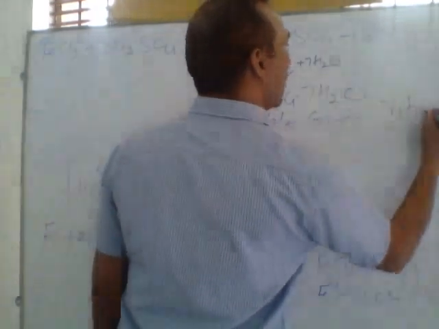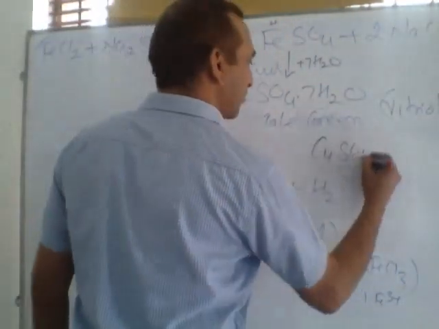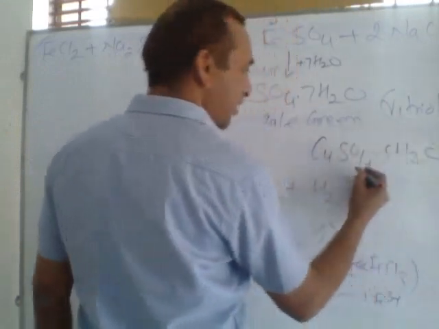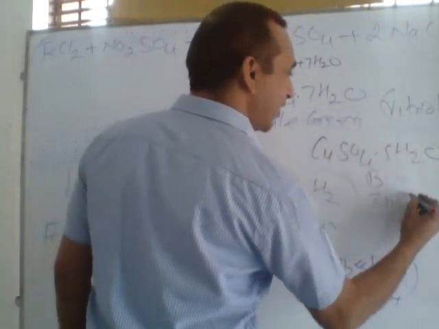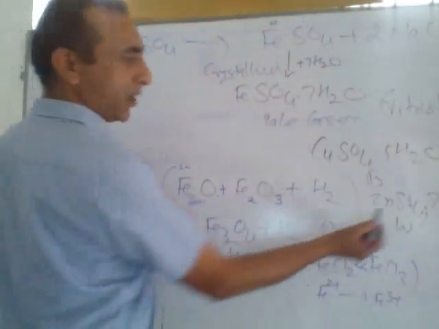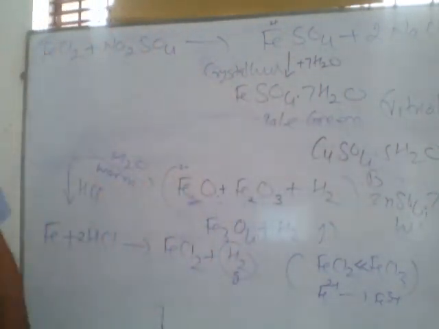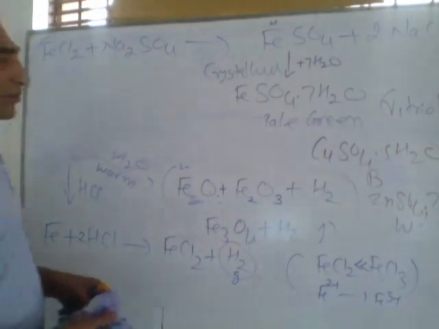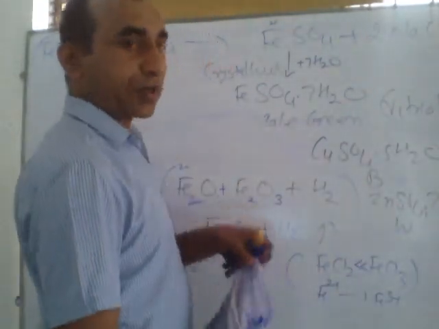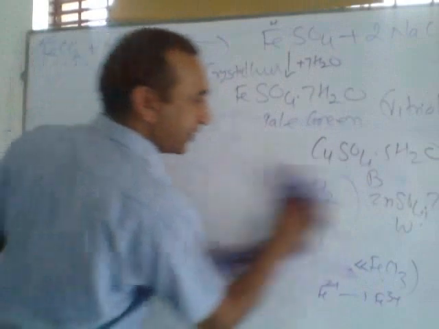green vitriol. There are 3 compounds called vitriol: this is green vitriol, copper sulfate 5H2O is called blue vitriol, and zinc sulfate 7H2O is called white vitriol. The color of zinc sulfate is white, this is blue, and the first compound ferrous sulfate is green. So these are called green, blue and white vitriol respectively. Vitriol means sulfate ion. The SO4 means sulfate ion obtained from sulfuric acid. Sulfuric acid is called vitriolic acid.